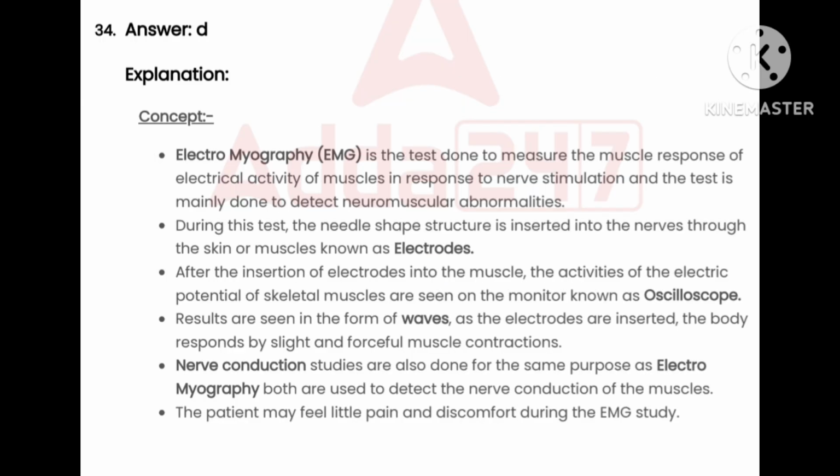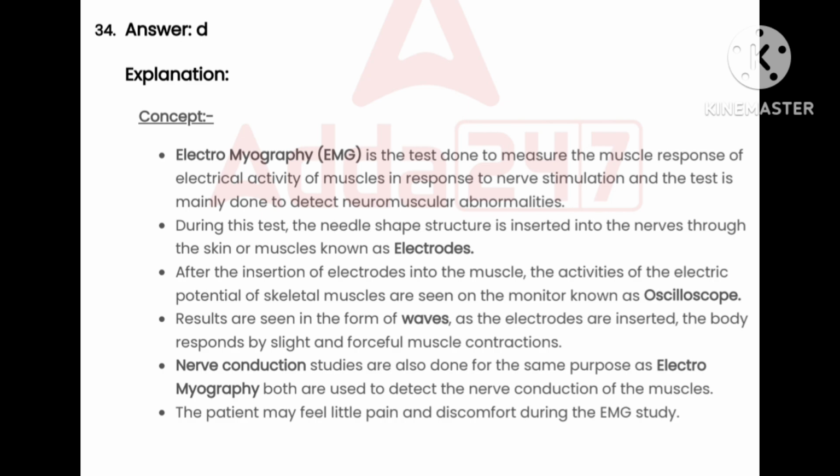Electromyography is the test done to measure the electrical activity of muscles in response to nerve stimulation, and the test is mainly done to detect neuromuscular abnormalities. During this test, needle-shaped electrodes are inserted into the muscle through the skin.